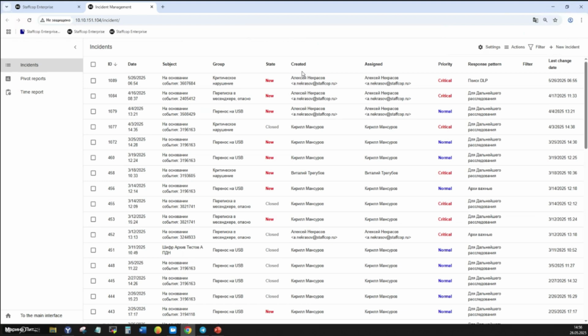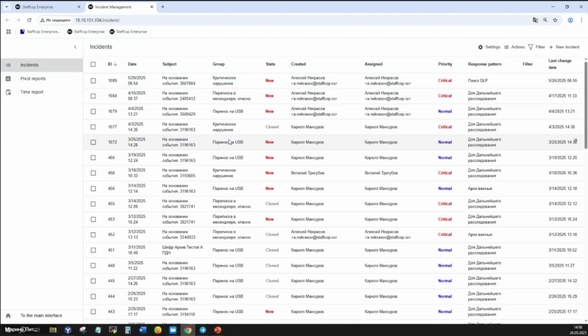As long as the incident remains in a status other than closed, the system will not delete it. It keeps data safe for investigations and prevents both accidental and intentional deletions. And also it stops data from being lost during database cleanup.